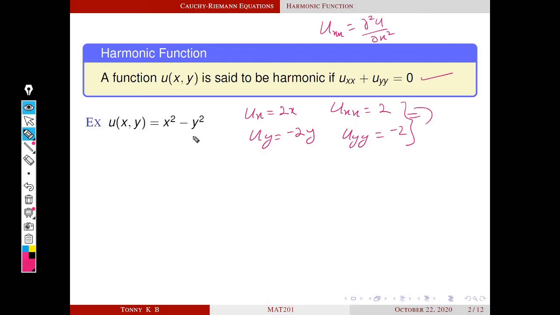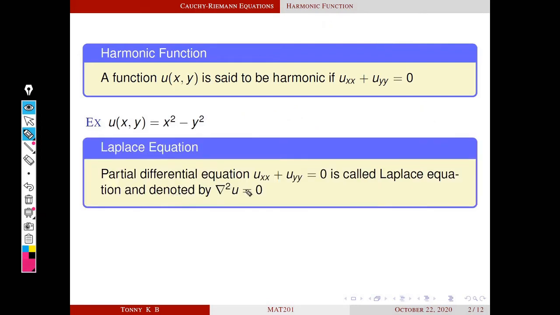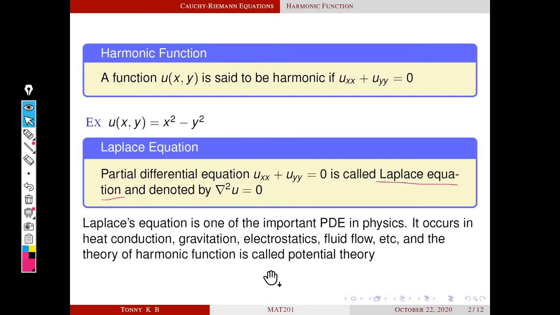So u is harmonic. A partial differential equation uxx plus uyy equal to 0 is called Laplace equation and denoted by del square u equal to 0. So we can say that harmonic function is the solution of Laplace equation. Laplace equation is one of the important PDE in physics. It occurs in heat conduction, gravitation, electrostatics, fluid flow, etc. And the theory of harmonic function is called potential theory.